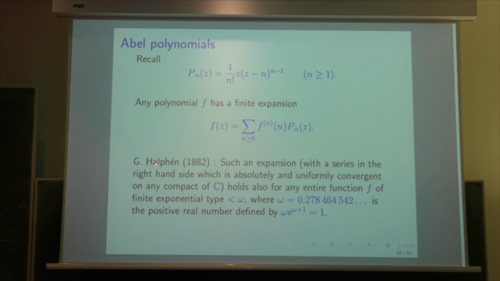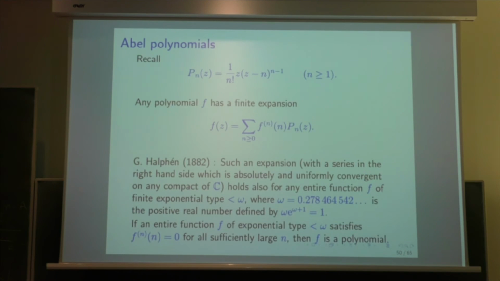And I mentioned the fact that Halphen proved that such an expansion into a series which is uniformly convergent on any compact of C holds for any entire function of exponential type less than omega, where omega is defined by omega exponential of omega plus 1 equal 1. But this gives the solution for 0, and an entire function of exponential type less than omega with this omega, which takes these values which are 0, is a polynomial.